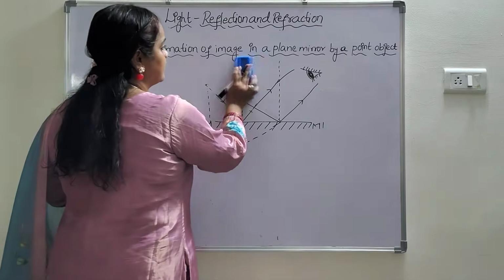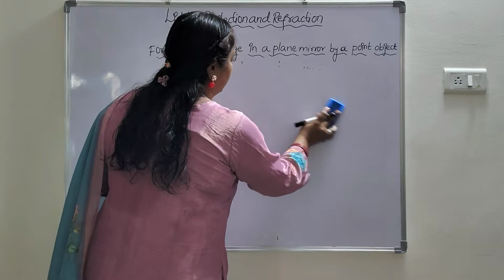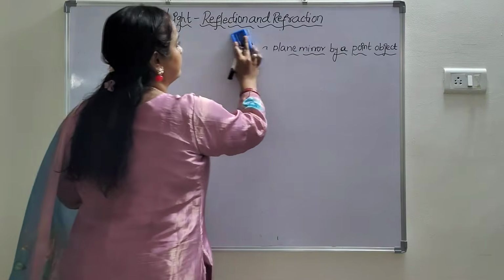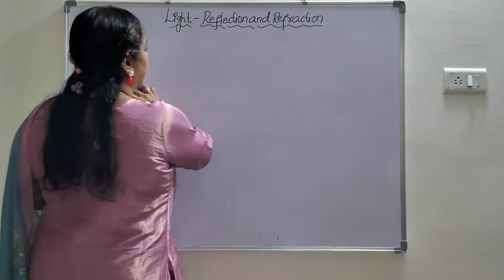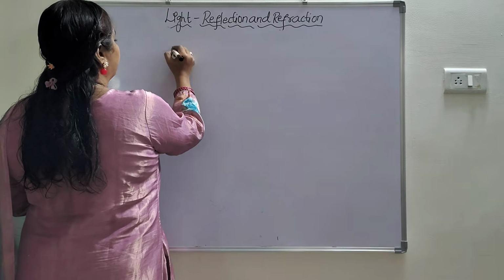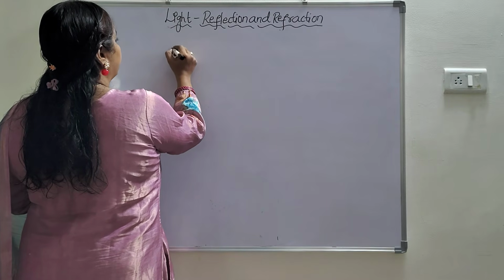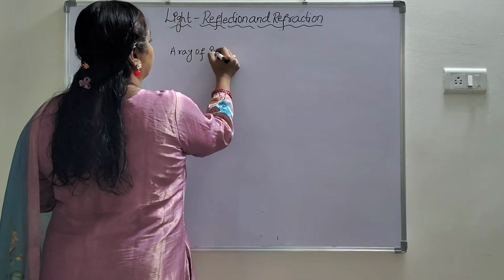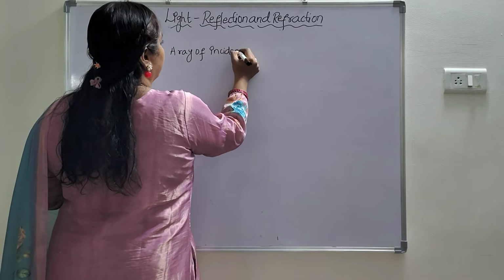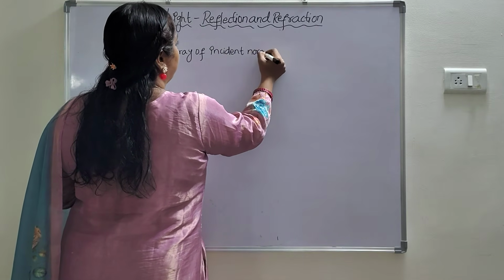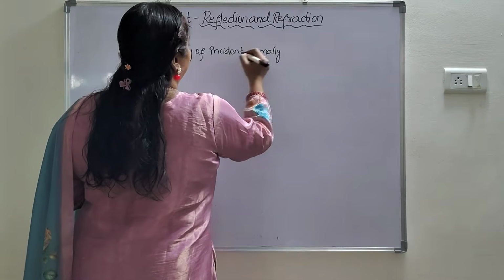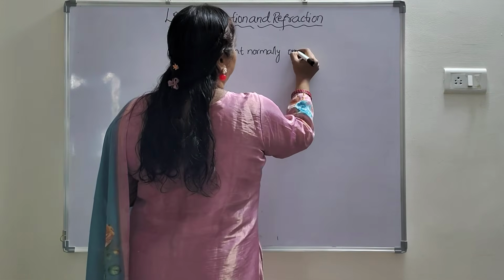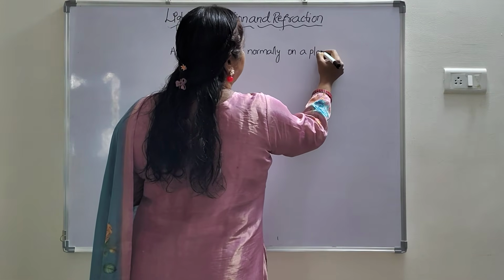Next, let us discuss a ray of light incident normally on a plane mirror.